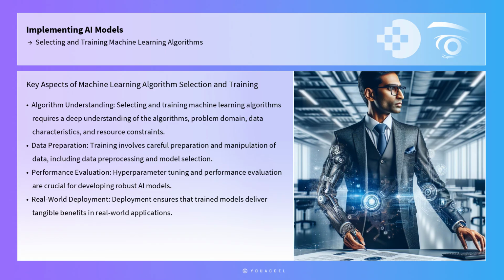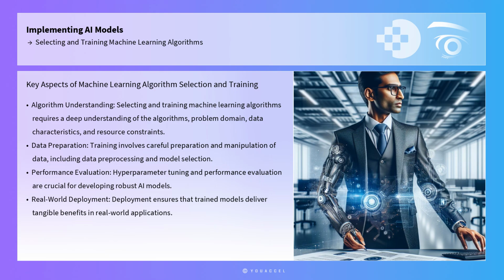In conclusion, selecting and training machine learning algorithms is a multifaceted process that requires a deep understanding of the algorithms, careful preparation and manipulation of data, and the utilization of advanced tools and frameworks. The choice of algorithm is influenced by the problem domain, data characteristics, and resource constraints.